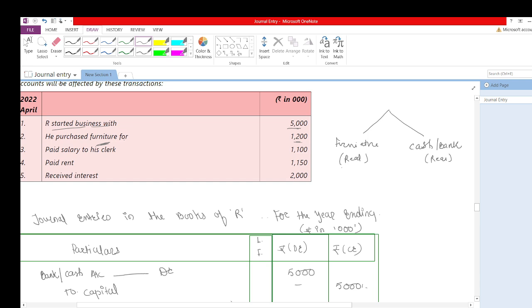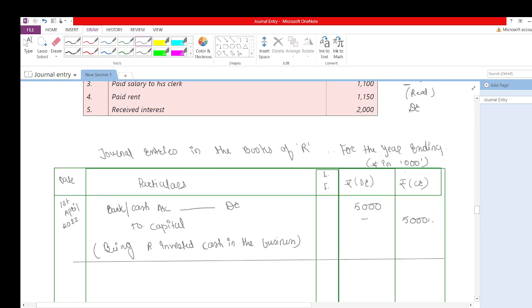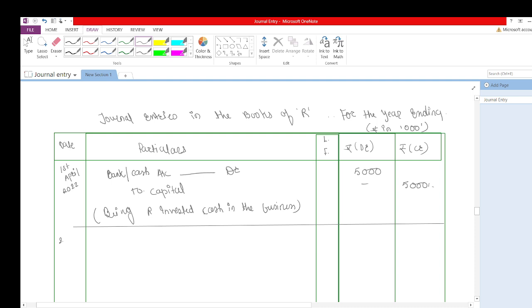Debit what comes in, whatever is coming into my business is debit. Furniture is coming in, so I would debit furniture, and credit what goes out. Cash is going out from my business, so cash is credited. So I would write here on 2nd April 2022, furniture account debit to bank account.